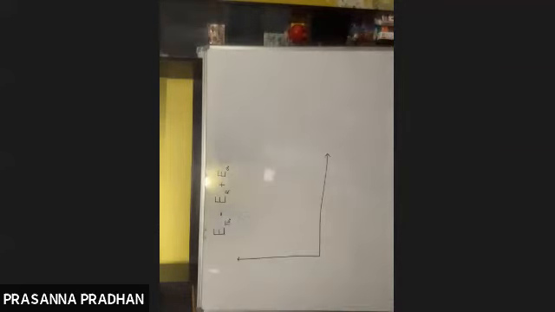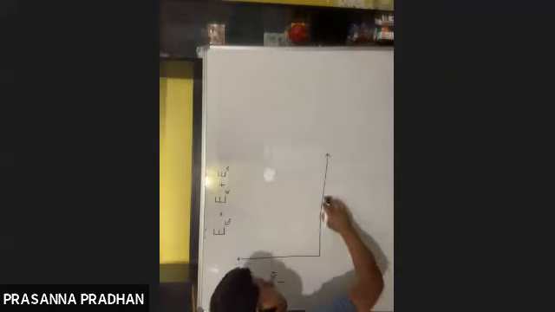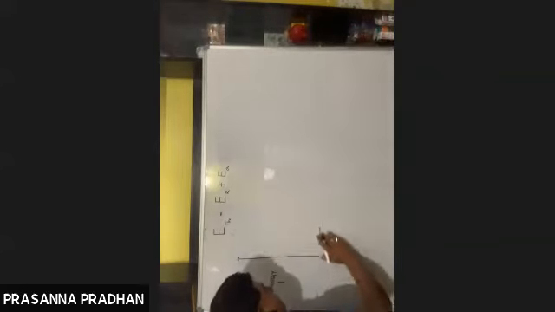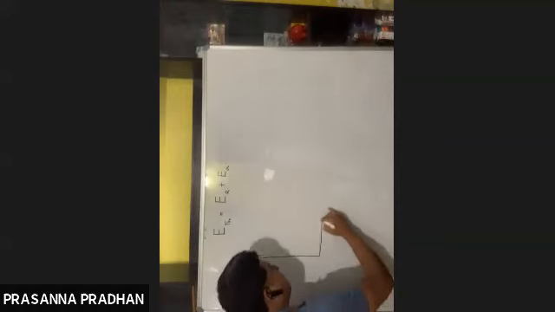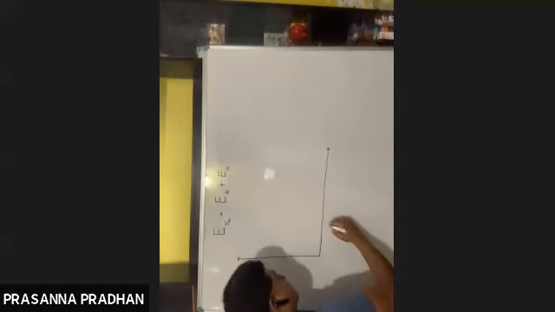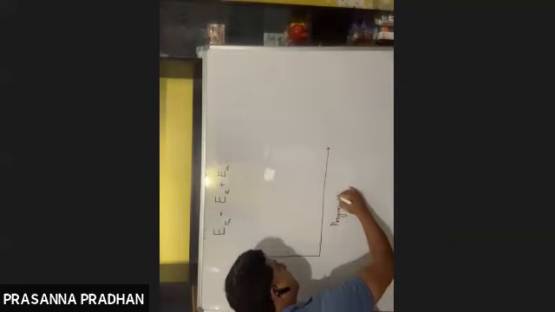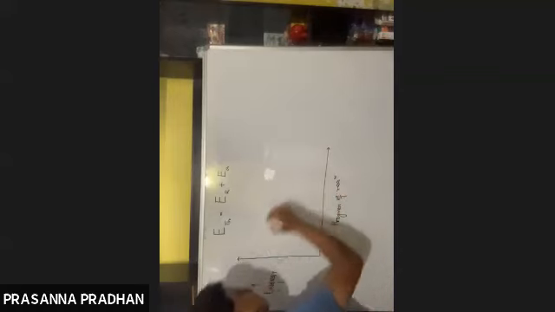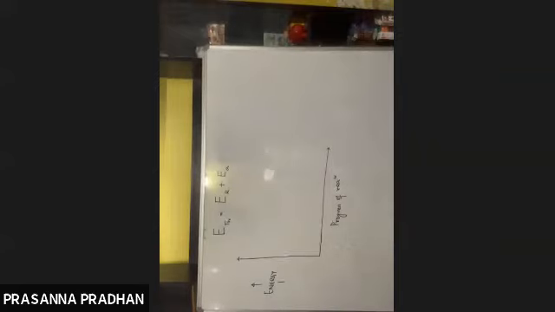Here I'll be plotting the energy, or in some books, the potential energy will be given out here. And here I'll be plotting the progress of reaction. On the y-axis, I'll plot the energy, and I'll plot the progress of reaction on the x-axis.